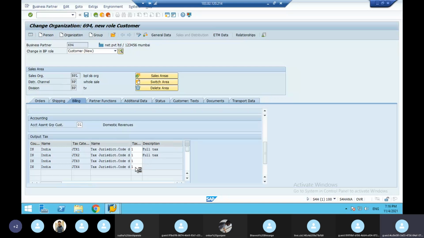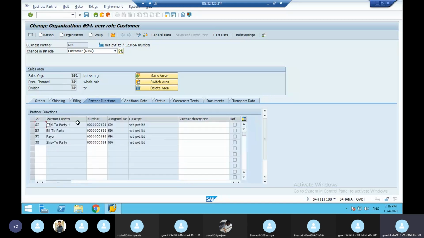Next, press enter. Click partner function. Here: sold to party, ship to party, bill to party, payer. Sold to party means the one who gives the order. Bill to party means the billing address, to whom you have to make a bill. Payer means the payment payer after the terms of payment. Ship to party means goods receiver. We will go in depth on this afterwards, not now. So with sold to party and ship to party here, just save. So this is your customer.